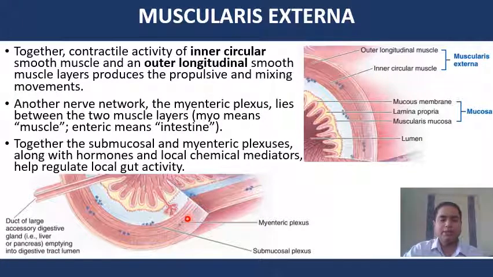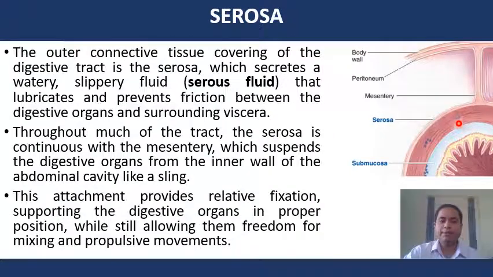Together, the submucosal and myenteric plexuses, along with hormones and local chemical mediators, help regulate local gut activity. The outer connective tissue covering of the digestive tract is the serosa, which secretes a watery fluid called serous fluid that lubricates and prevents friction between the digestive organs and surrounding viscera.